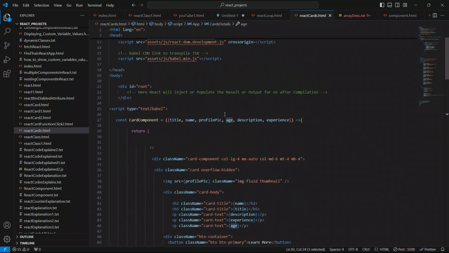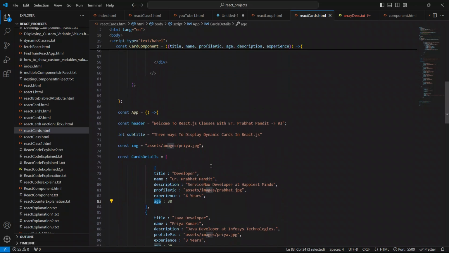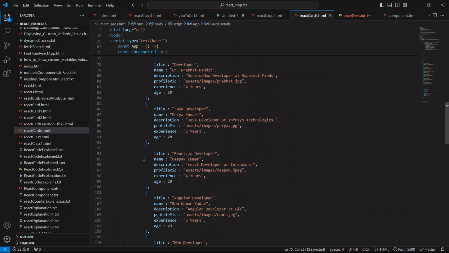Okay, so now this is it. Guys, now we will use the very famous JavaScript method called the map method to loop through this card details object. So how to do that?